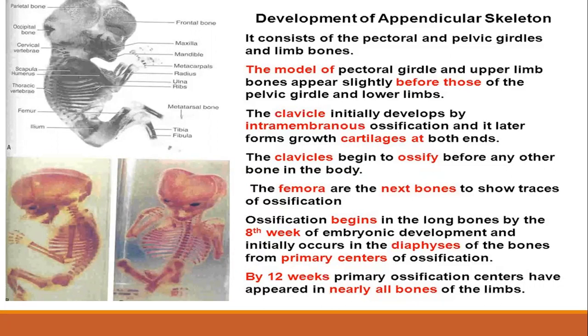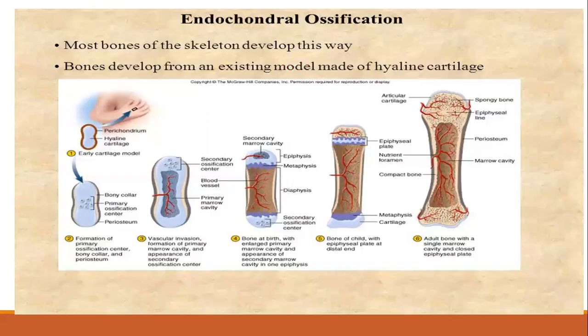So the clavicles begin to ossify before any other bones in the body. Then your femur bones are going to ossify. Ossification begins in the long bones by the 8th week of intrauterine life. The first centers of ossification appear in the center of the shaft of the bones, known as the diaphysis, and the first centers are known as primary centers of ossification. They develop before birth, at 8 weeks of intrauterine life. By 12 weeks, primary centers of ossification have appeared in nearly all the bones of the limbs.